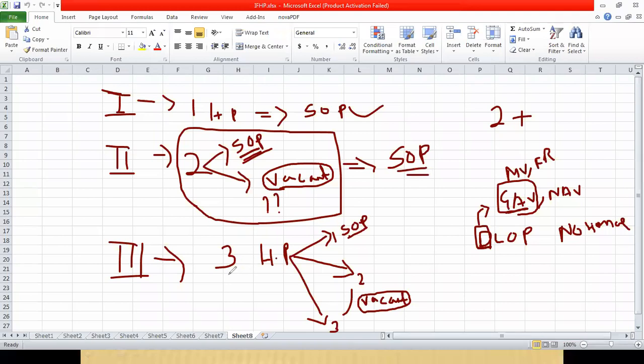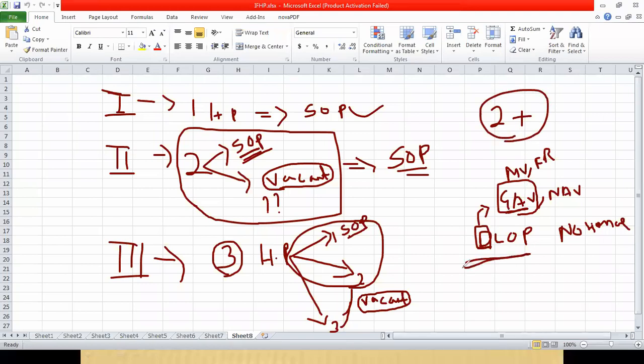Three house properties, that is more than two: two house properties you can treat as self-occupied, provided you have not given them on rent. All the additional house properties, which will be more than two, will be treated as deemed to be let out. Even if you have not given it on rent, it will be treated as given on rent. So this is known as deemed to be let out.